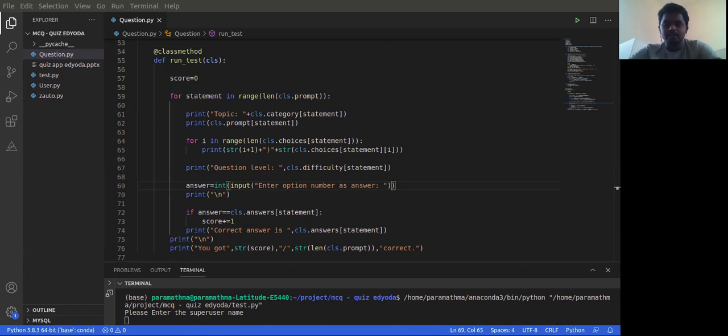Okay, here is the main diagram and the main aim of the examiner. The examiner has the power to add a question. He has to give all these details: the topic name, like which category it belongs to, and the difficulty level, whether the question is easy, medium or tough, and the question statement, the answer for that particular question, and the options, like multiple choice choices. At the last, the examiner has the power to display all the questions that he has given to a particular quiz.